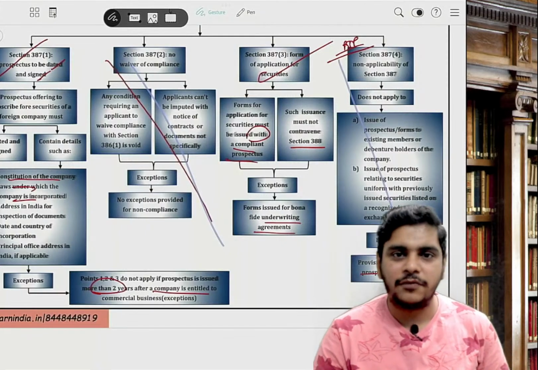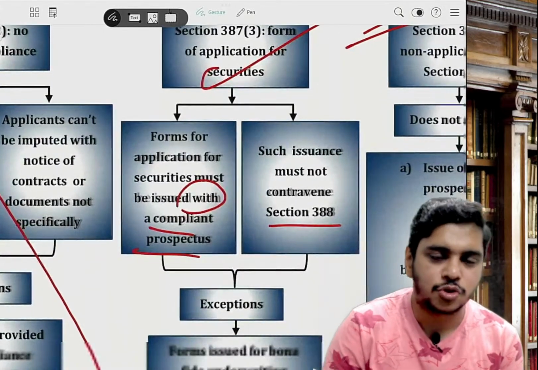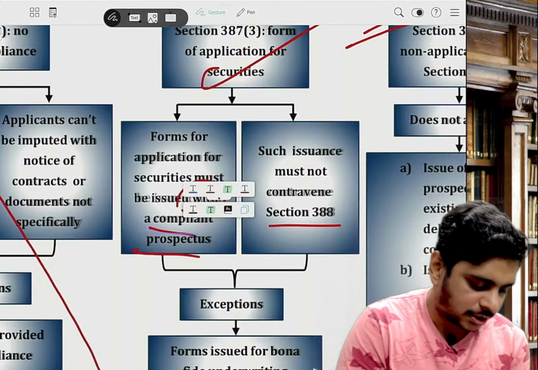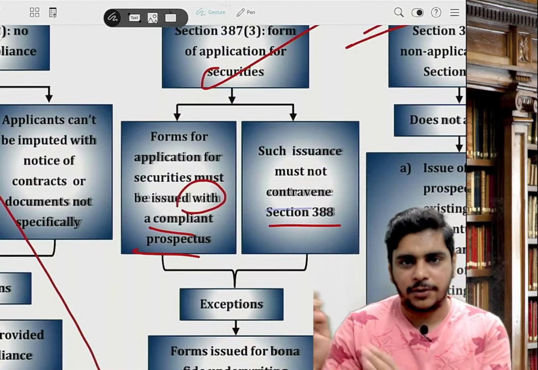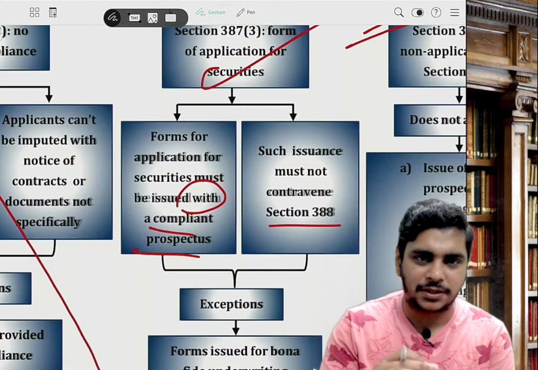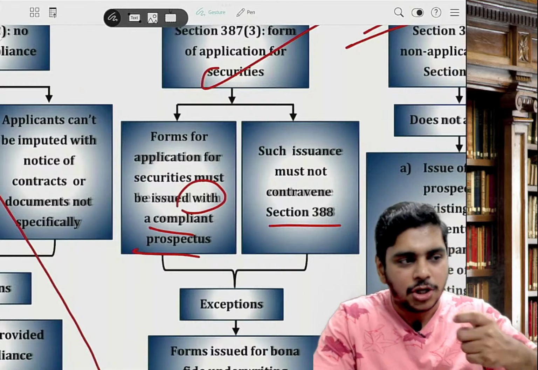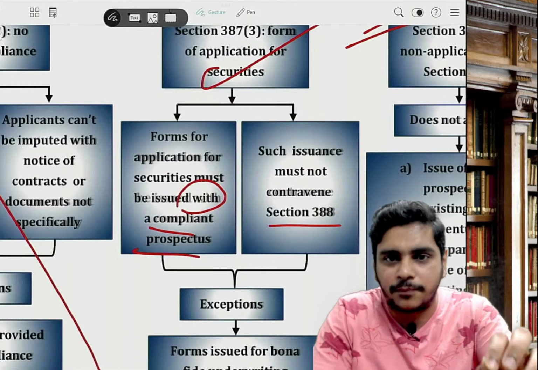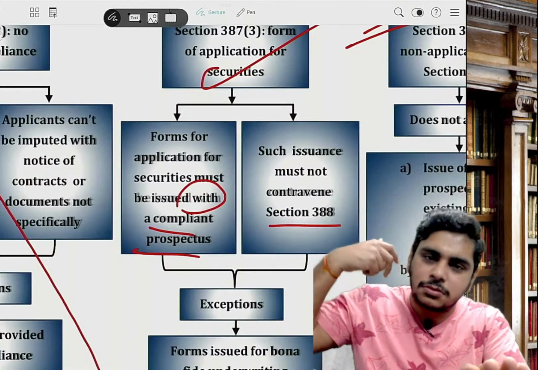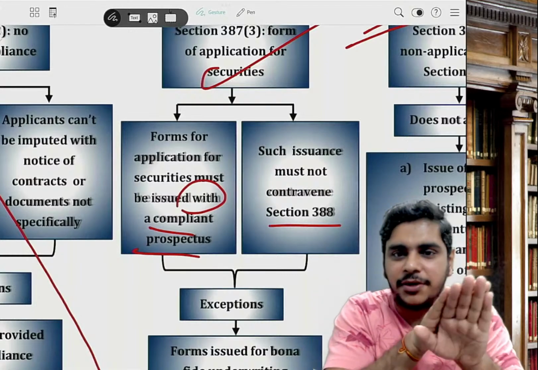Then there is one more point in the question we have done: form of application for securities. The form for application of securities must always be issued with a prospectus. Such issuance must not contravene section 388, which we'll be doing next. It's mandatory. Whenever somebody wants to apply for shares, you will issue an application form, and along with the application form there has to be a prospectus.